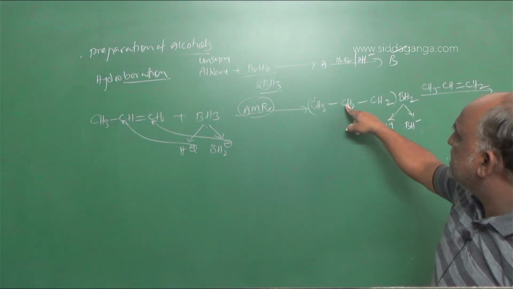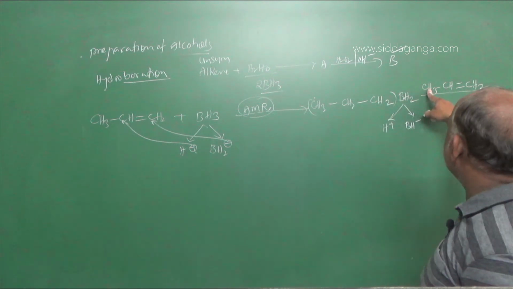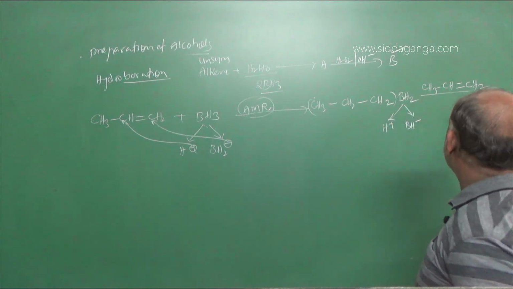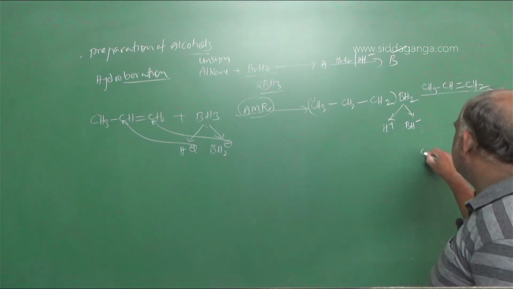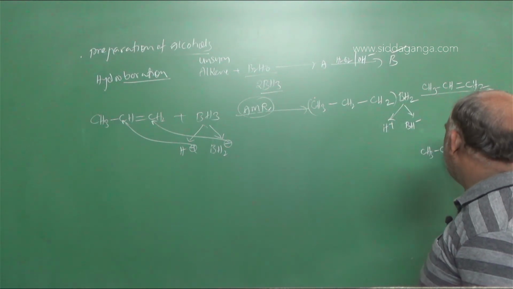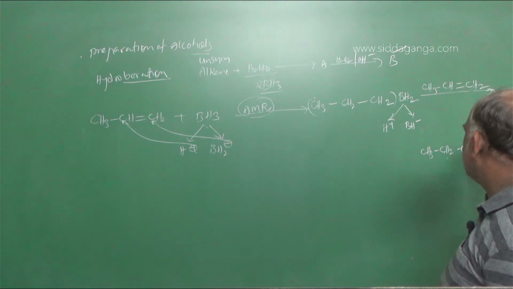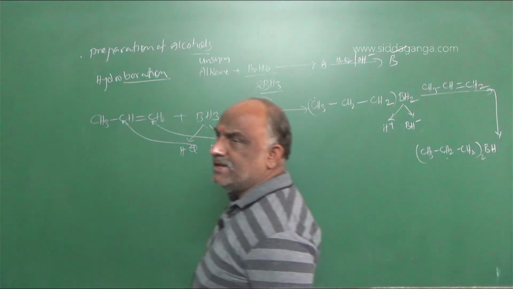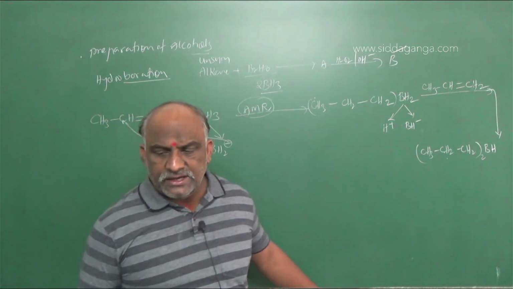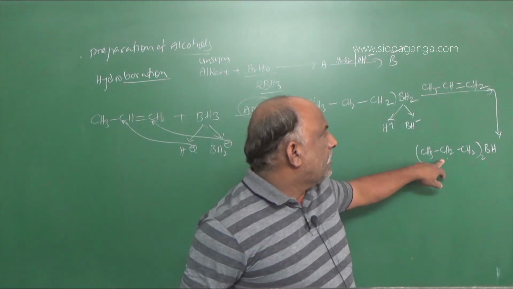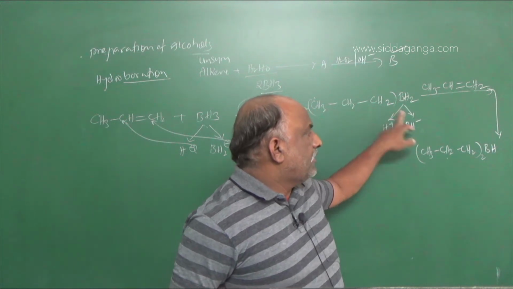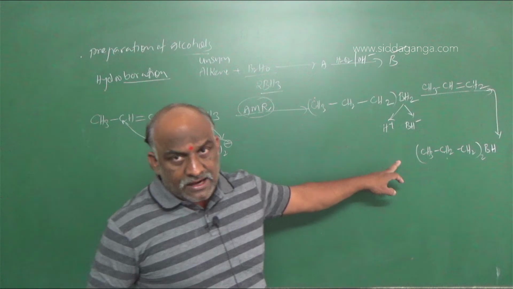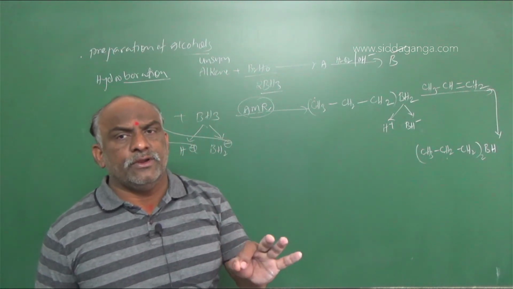Already CH3, CH2, CH2 is there. One more CH3, CH2, CH2 is adding to this, so it becomes taken twice. So what will be the answer here? This is CH3 single bond CH2 single bond CH2 taken twice, BH. This is called dialkyl borane, according to the anti-Markovnikov rule.